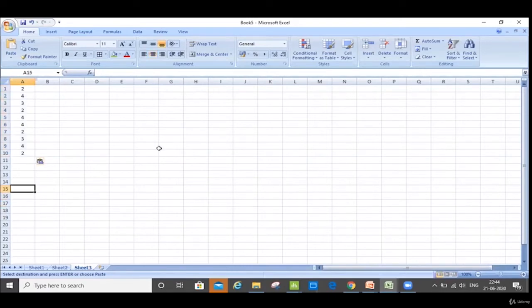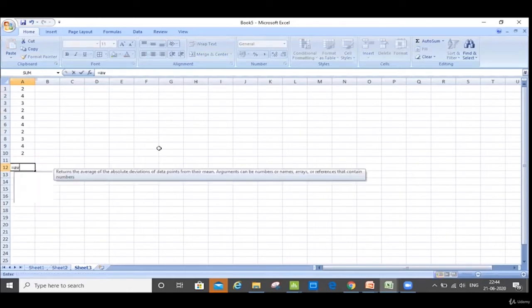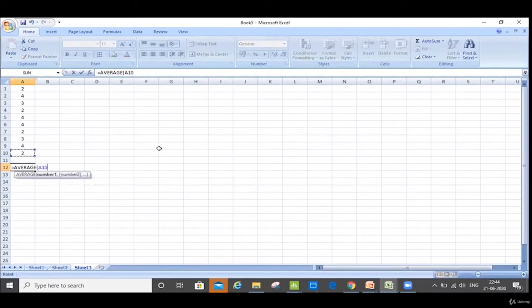So this is the data that I have. First of all, let me calculate the mean of this data. How do I do that? Can someone please help me? If I want to do it, equals to average. Right. So that's very simple. So I'll take out average. I'll just close the bracket.